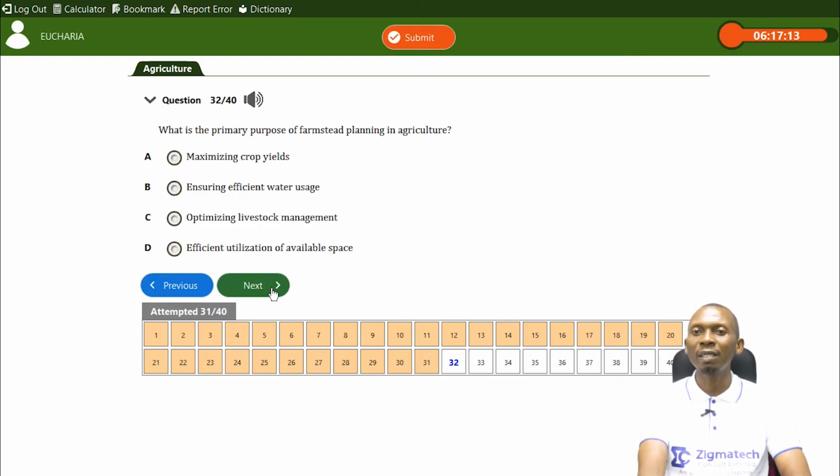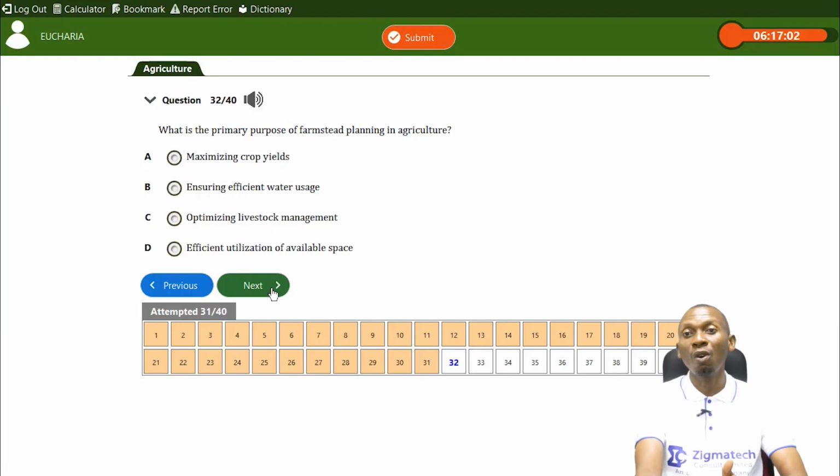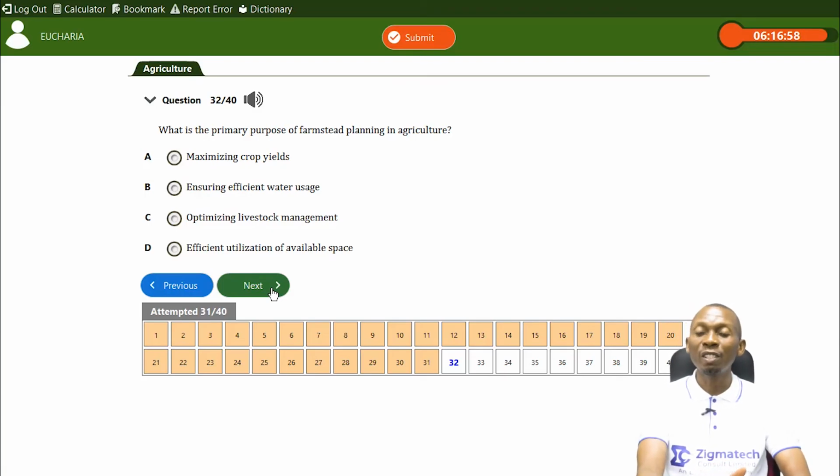We said maximizing crop yield. Well, yes, when your farmstead is properly planned, you grow your crops on the fertile soils and the infertile soils are used for raising structures, that could also help maximize crop yield, but that's not the primary purpose of farmstead planning. Ensuring efficient water usage. Yes, when you plan, that may be a factor, but that's not a primary purpose of farmstead planning.